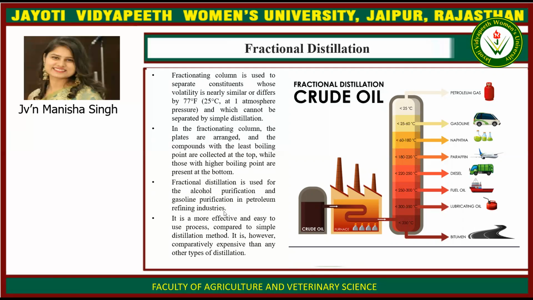For example, in the fractional distillation of crude oil, it is passed through the furnace and the substances having a boiling point higher than 350 degrees Celsius will remain at the bottom, and that is the bitumen, then lubricating oil, then fuel, diesel, paraffin, naphtha, gasoline, and the one which has the lowest boiling point is at the top, that is the petroleum gas.